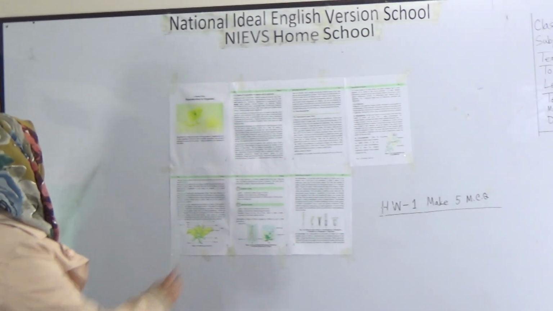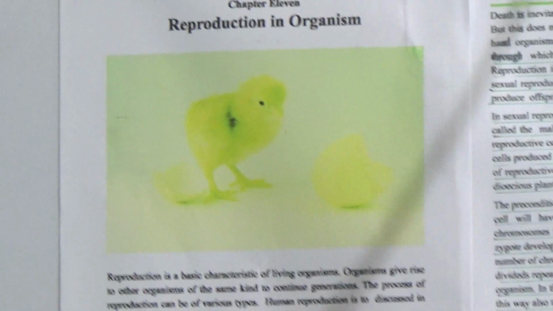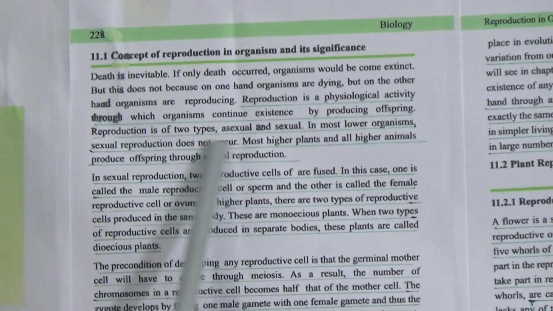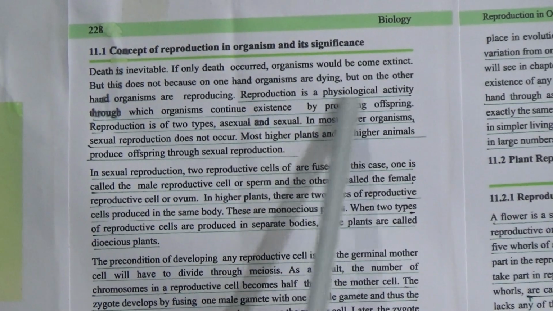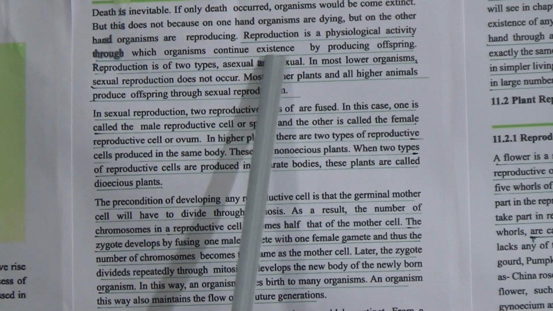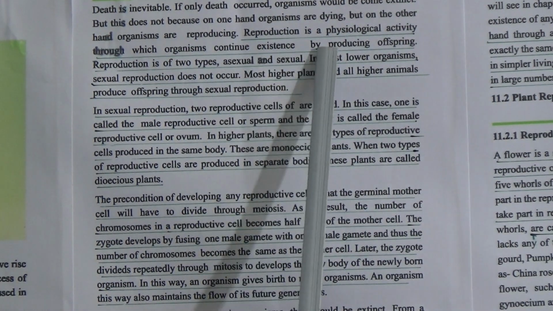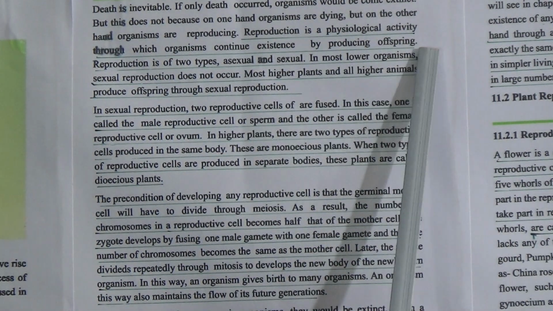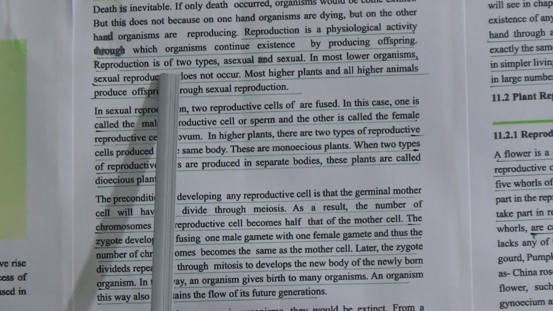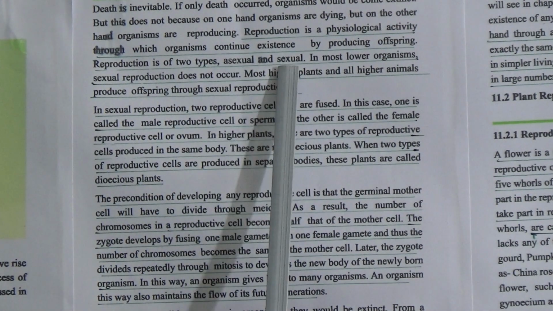Students, our today's topic is chapter 11 and the name of this chapter is reproduction in organism. And here is page number 228. Reproduction is a physiological activity through which organisms continue existence by producing offspring, that means the next generation. Reproduction is of two types, asexual and sexual.